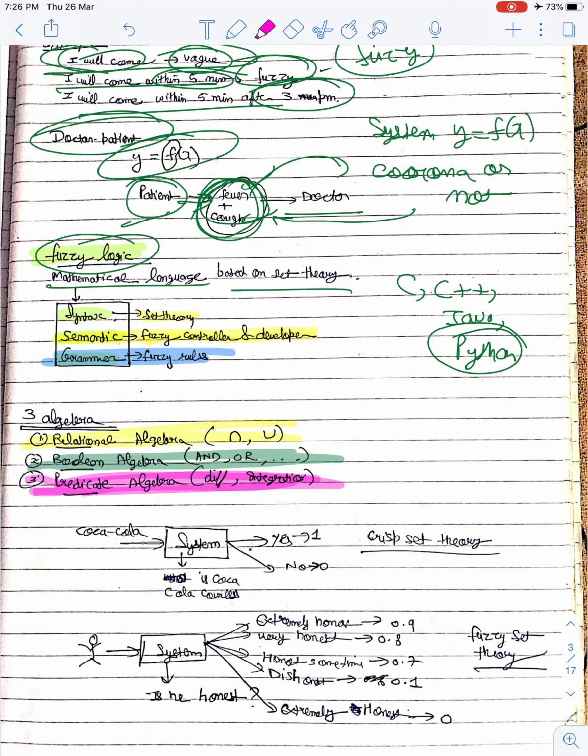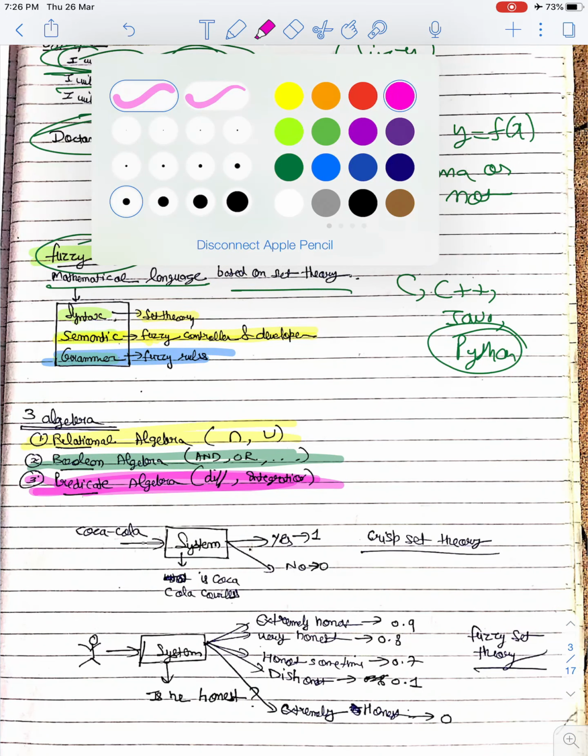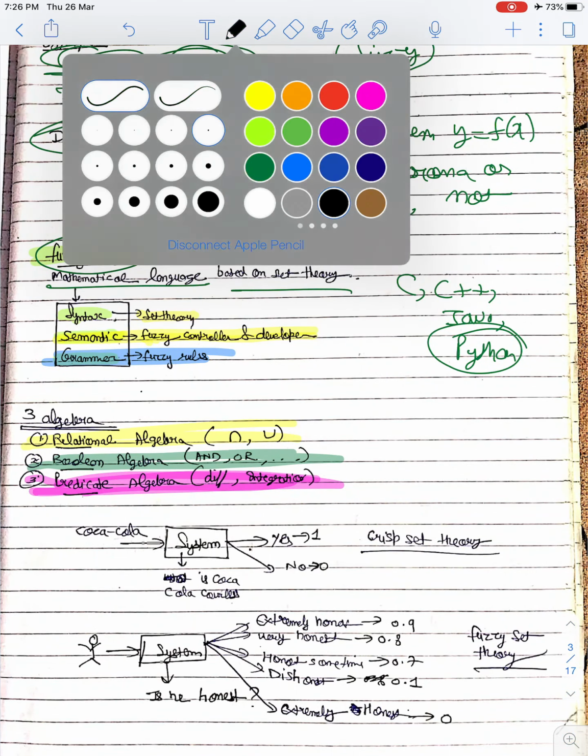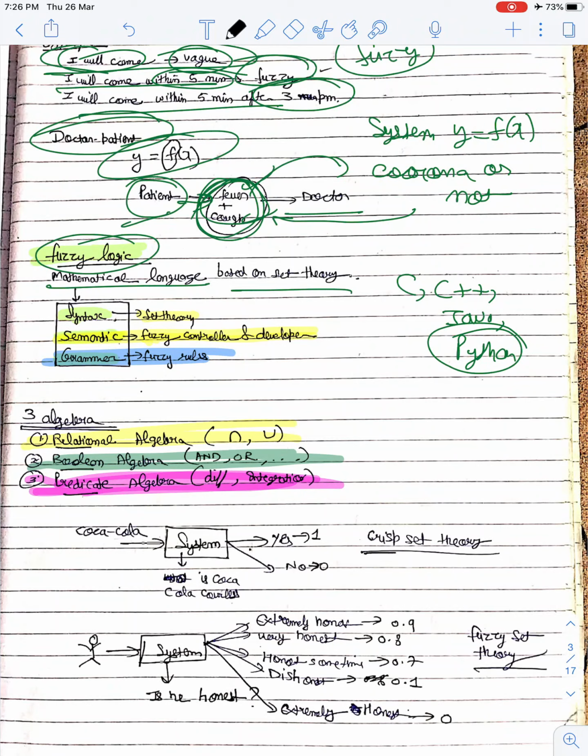Let's see what is my crisp set theory and what is my fuzzy set theory. Okay, let me take a pen. So what is my crisp set theory and what is my fuzzy set theory? Crisp means it has either 0 or 1, means yes or no. How? This is my system.